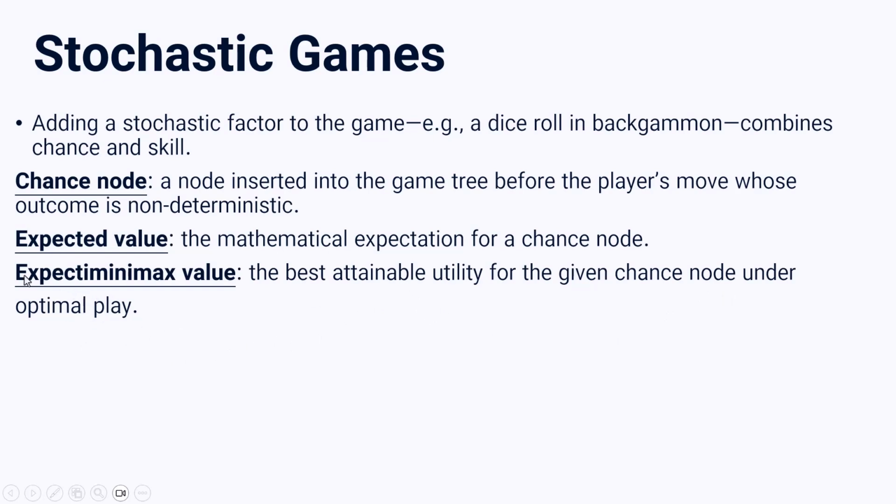When you want to calculate your Expectiminimax value, it's just like you have some nodes and you don't know the other nodes yet. So you consider that your remaining nodes, which you don't know about, are in the best way, they are optimal, and then you calculate your value. That would be the Expectiminimax value. But expected value is the real value. That means you know all your chance nodes and you calculate based on real numbers.